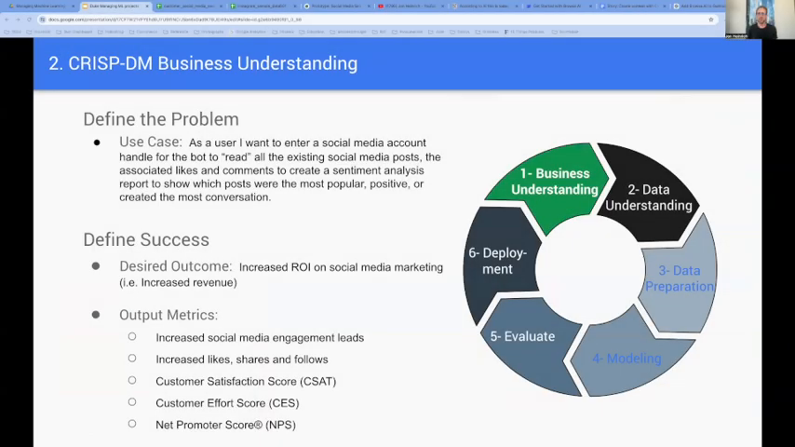Next, we'll use the CRISP-DM process, which stands for Cross-Industry Standard Process for Data Mining, to look at number one, business understanding. We've defined the problem. Now let's define the first use case we'll approach with a close eye on the definition of success. Desired outcomes should always ladder up to a top-level organizational goal. In this case, we'll use increased revenue. We'll measure our progress against this outcome with metrics.